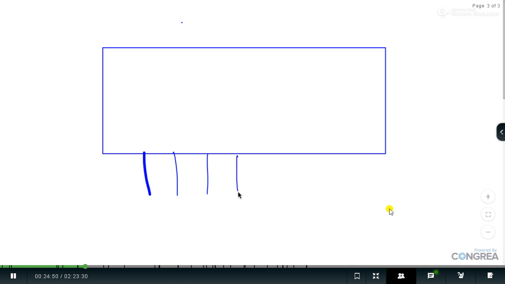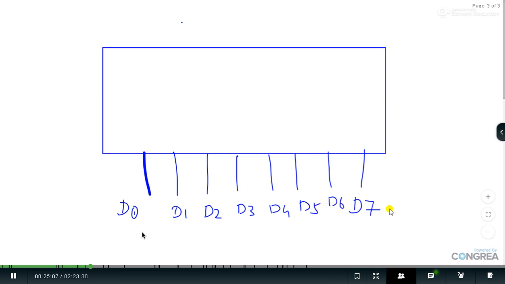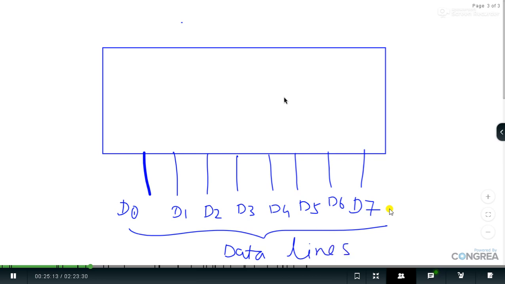The LCD has 8 pins first, 4 plus 4, and these 8 pins are called data lines, named in this fashion: D0 to D7. So this is D1, D2, D3, D4, D5, D6. These are the data lines which are used by the LCD to receive the data.